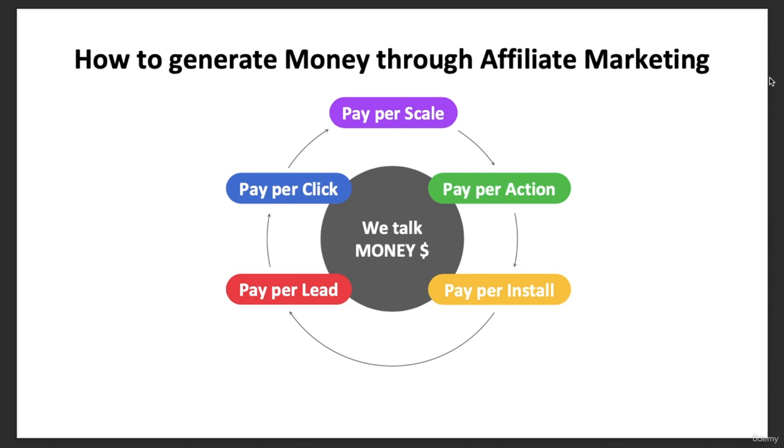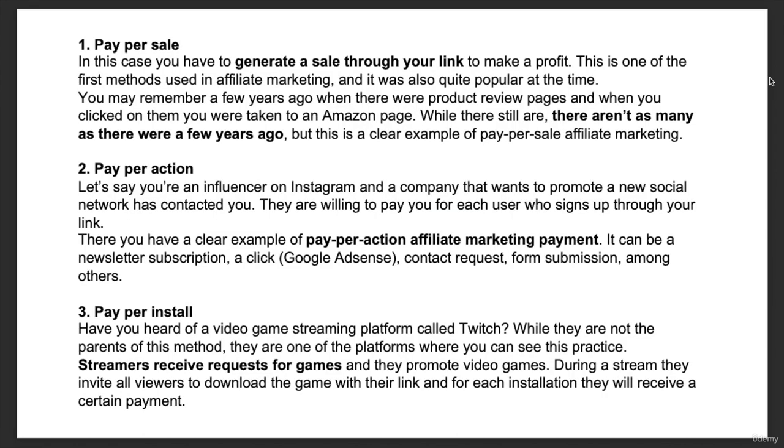Now we need to come to the conclusion, or we can say the main point, that is how to generate money through affiliate marketing. You must have heard these particular names a lot while reading about affiliate marketing, that is pay per sale, pay per action, per install, per lead, and per click, right? So right now we're talking about money and how to get more and more of it through this particular field.